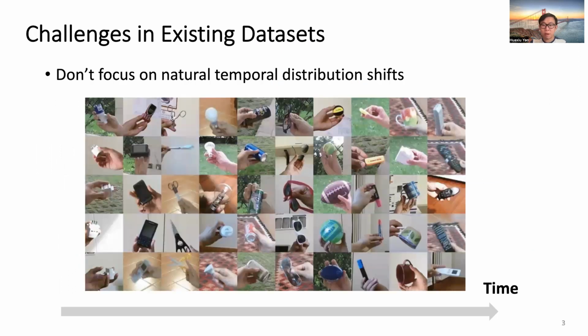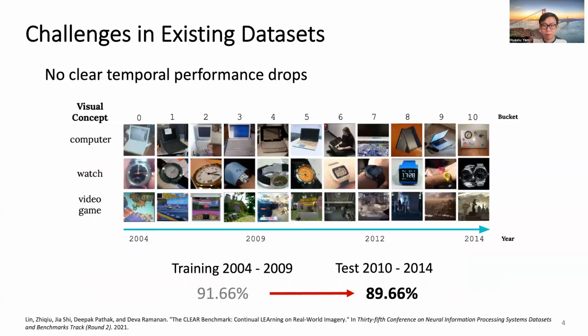Prior continual learning benchmarks face two key challenges. First, most of these datasets are not focused on natural temporal distribution shift, and instead manually create distribution shift between consecutive time steps. Like this example here, the authors create distribution shift by changing the objects for recognition over time.